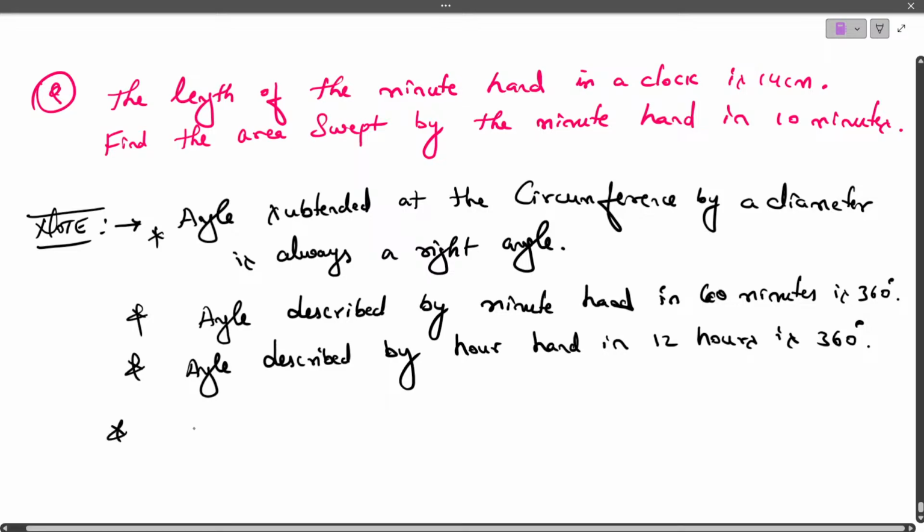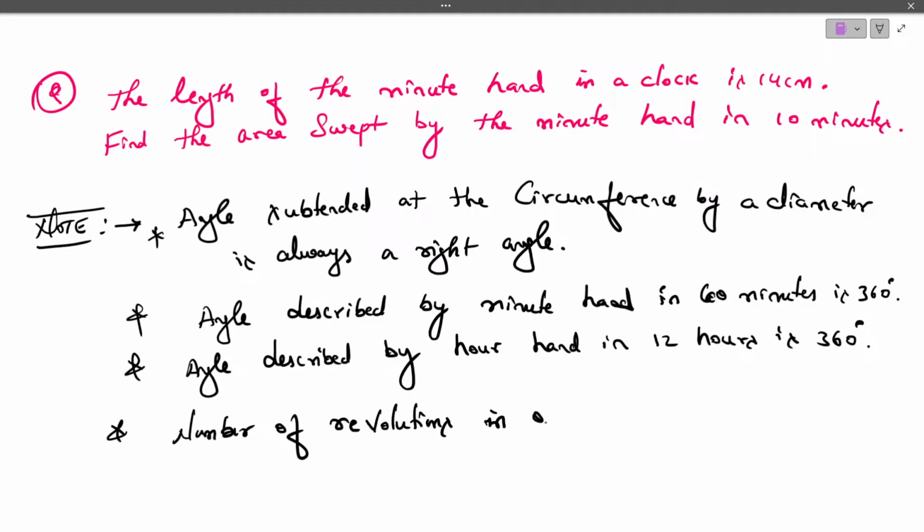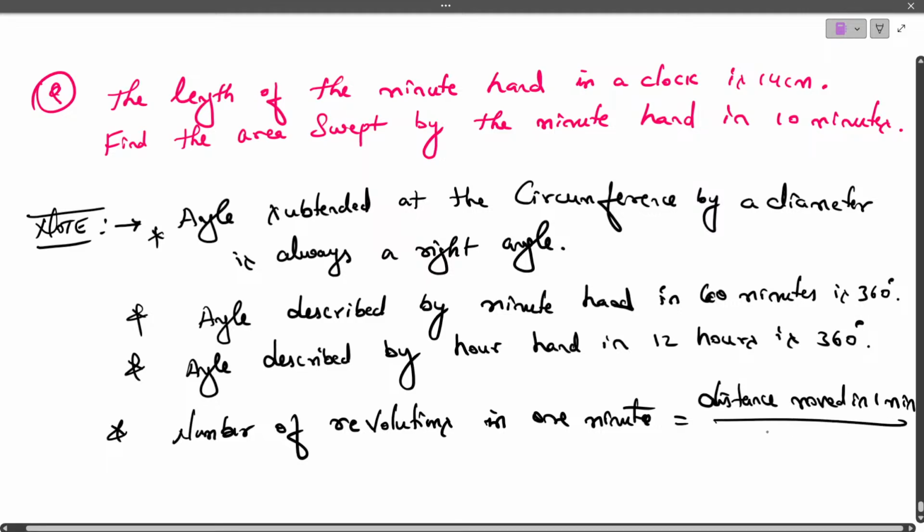Next point, number of revolutions in 1 minute is equal to distance moved in 1 minute divided by circumference.